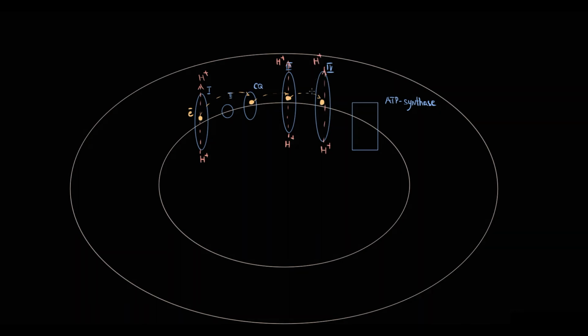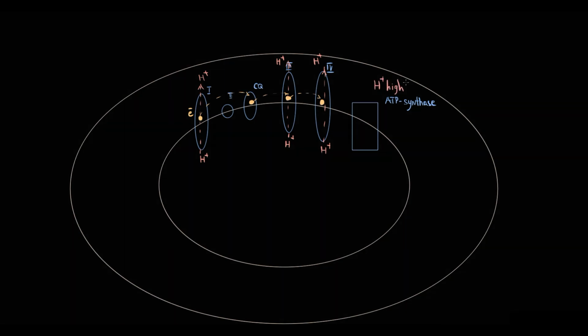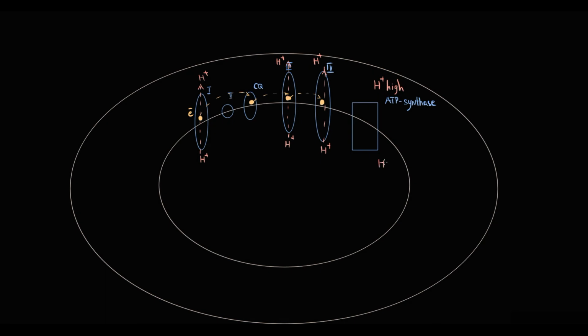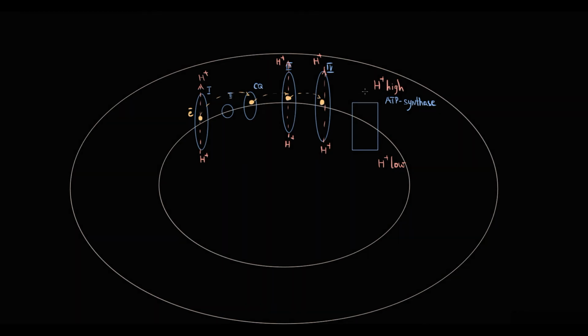This creates a hydrogen proton concentration gradient across the inner mitochondrial membrane, with high hydrogen concentration in the intermembrane space and low concentration in the mitochondrial matrix. And ATP synthase uses this concentration gradient, and by transportation of hydrogen ions from the intermembrane space into the mitochondrial matrix it generates energy that results in production of ATP molecules.